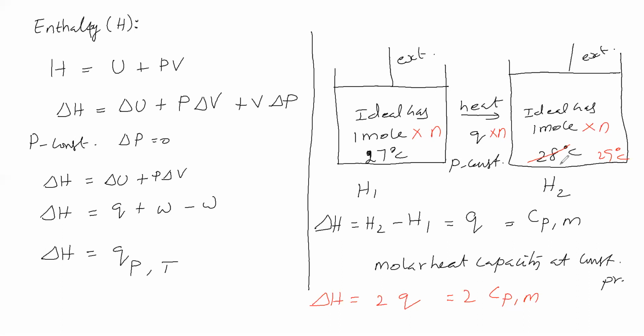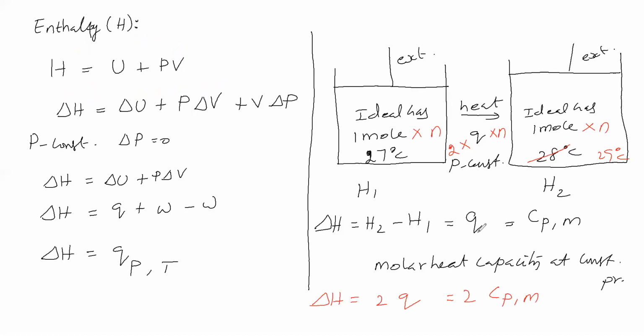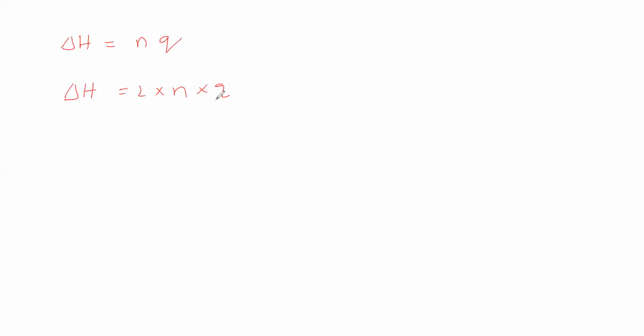Therefore, how much heat do we have to supply? 2 into Q into N. So what is delta H now? Delta H is equal to 2 into N into Q. Now we can substitute this Q, which is equal to CPM. In the place of Q, we substitute CPM. Therefore, delta H is equal to 2 into N into CPM.